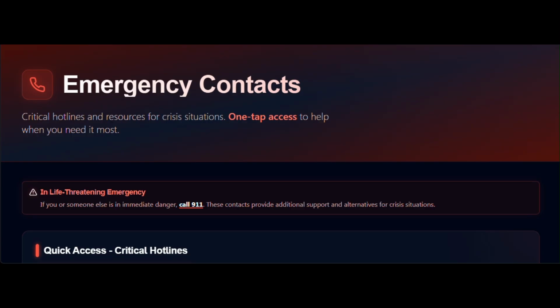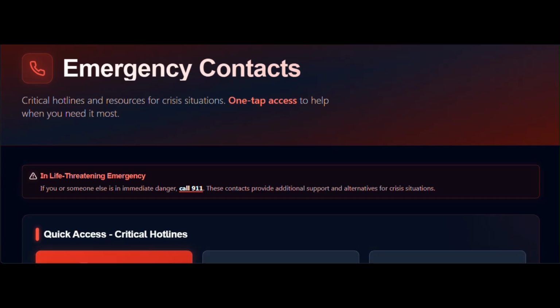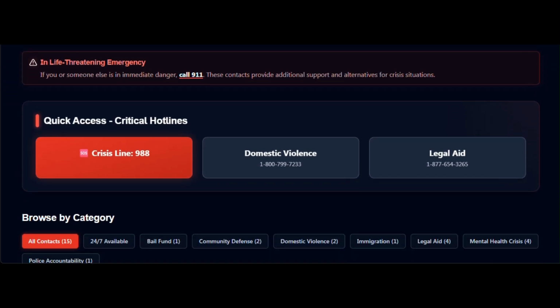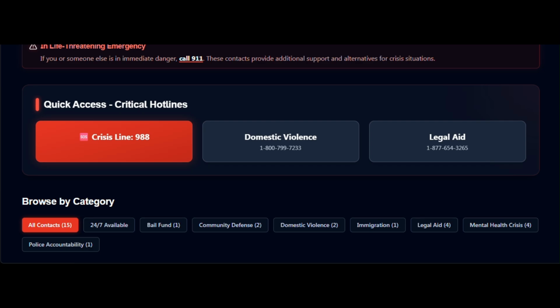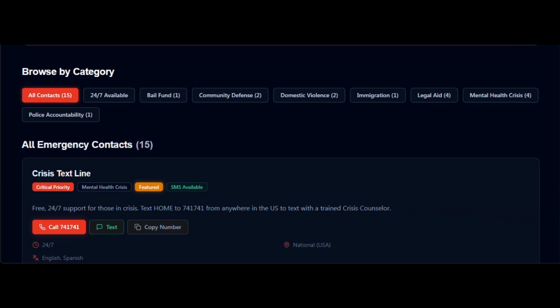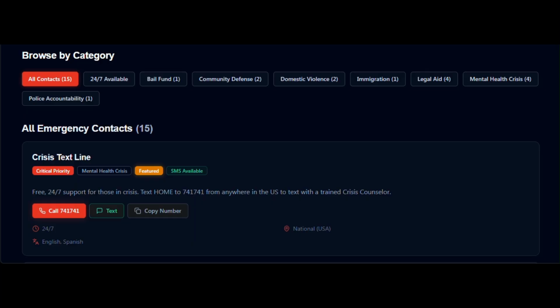We are now on the Emergency Contacts page, a curated directory of critical hotlines, legal aid organizations, mental health resources, and community support networks. Contacts are organized by category: legal aid, mental health, crisis support, medical, LGBTQ+ resources, immigration, and domestic violence.